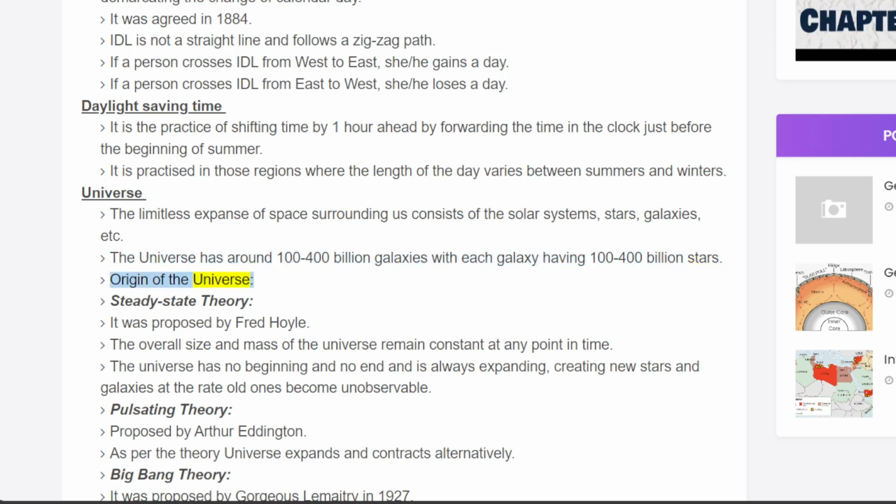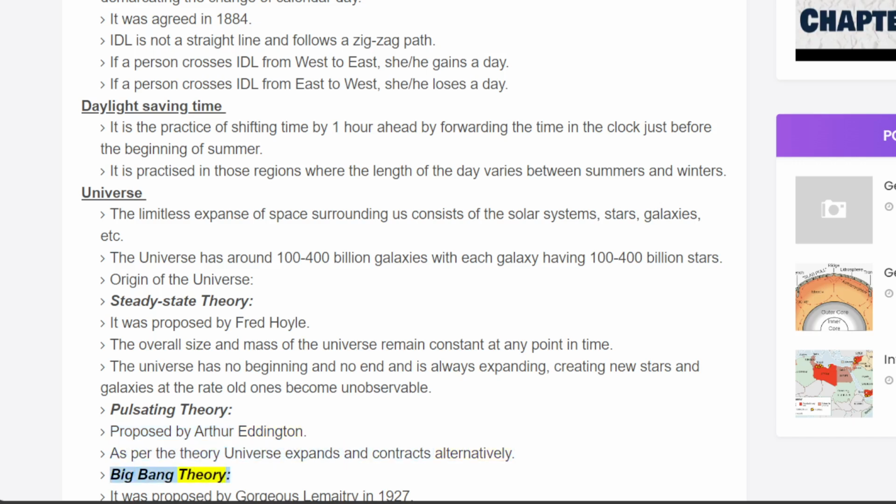Origin of the universe. Steady-state theory. It was proposed by Fred Hoyle. The overall size and mass of the universe remain constant at any point in time. The universe has no beginning and no end and is always expanding, creating new stars and galaxies at the rate old ones become unobservable. Pulsating theory. Proposed by Arthur Eddington. As per the theory, the universe expands and contracts alternately.